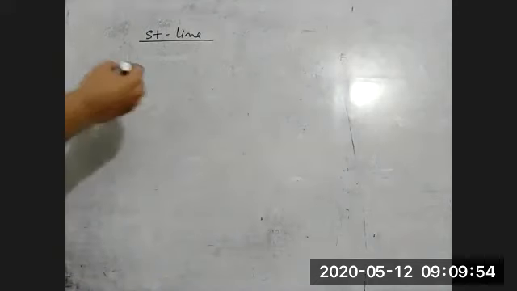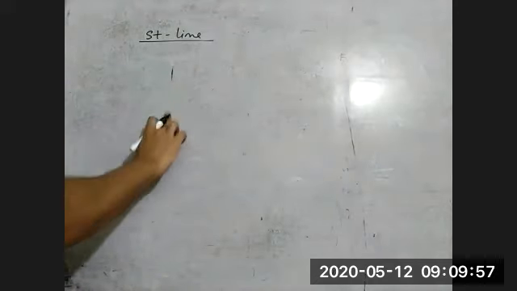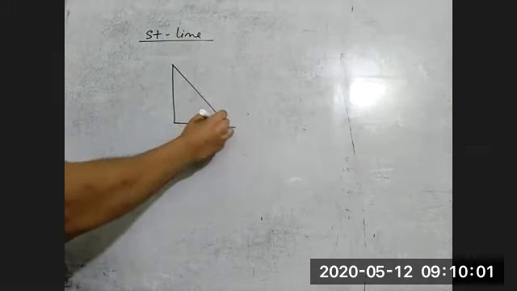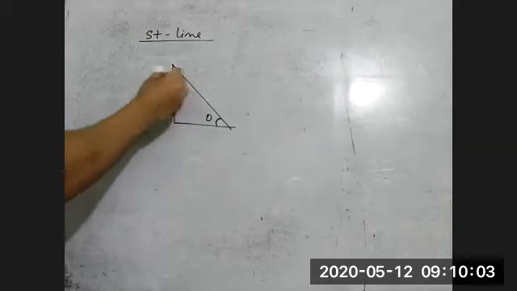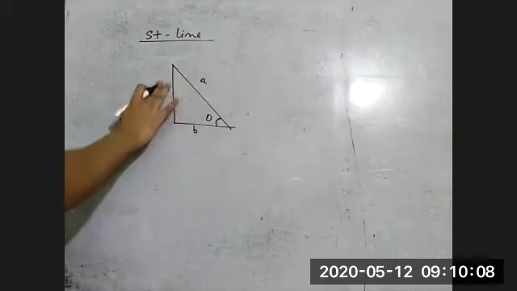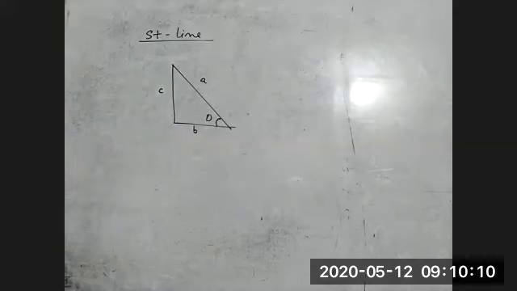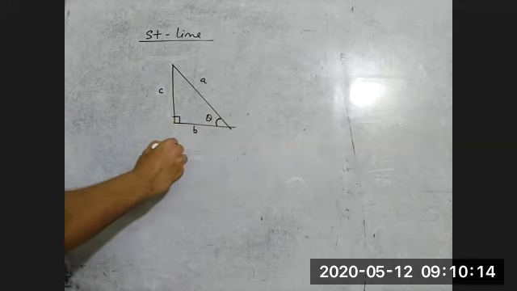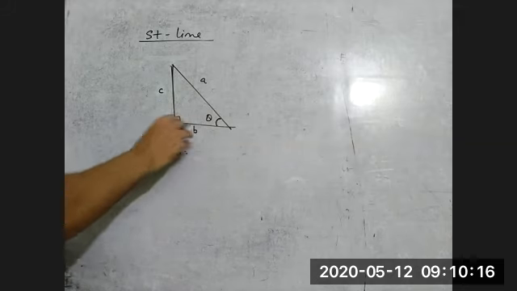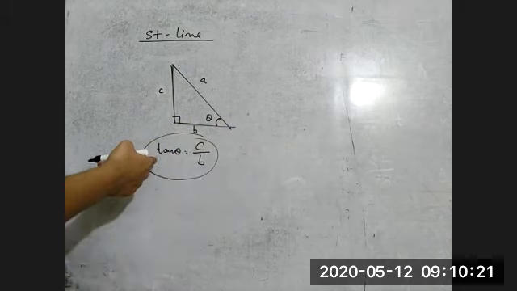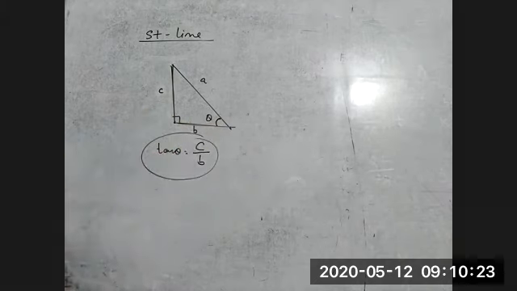Okay, so in basic, suppose this is a right angle triangle with theta, this is H, B, and suppose this is A and C. So in the right angle triangle, tan theta is equal to what? Perpendicular by base, so it means C by B. I know this is clear, tan theta is perpendicular by base because you have already studied it in 6th or 7th class.